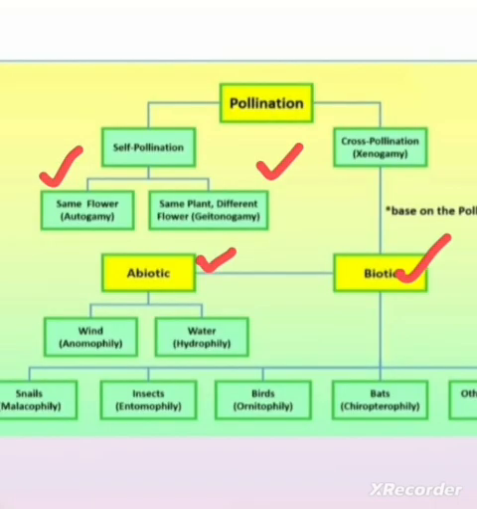As far as abiotic agents are considered, we have two main types: wind pollination and water pollination. Regarding the biotic agents, the living organisms, we have insect pollination, bird pollination, bat pollination, and pollination through other animals, even snails. So we have a lot of animals which bring about this pollination.